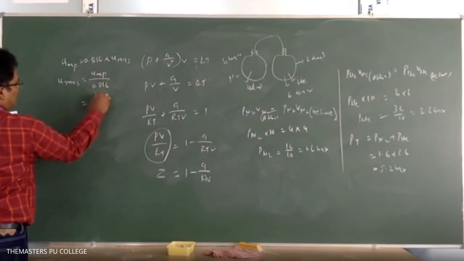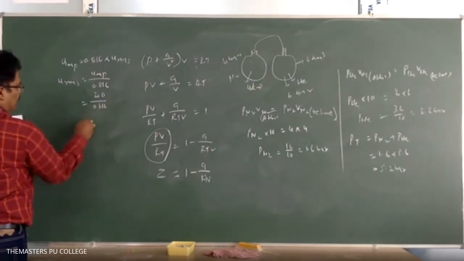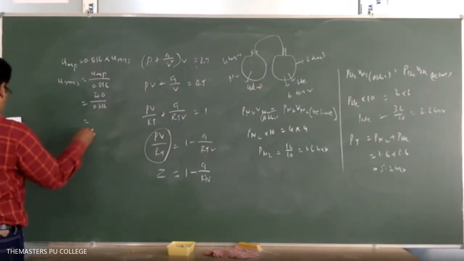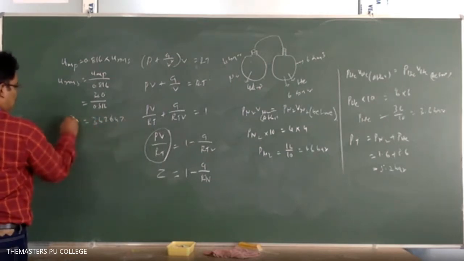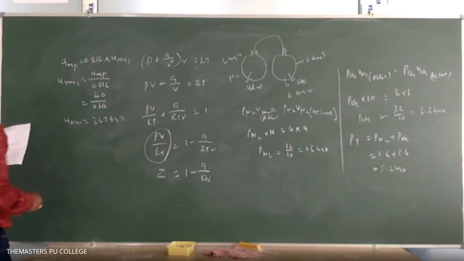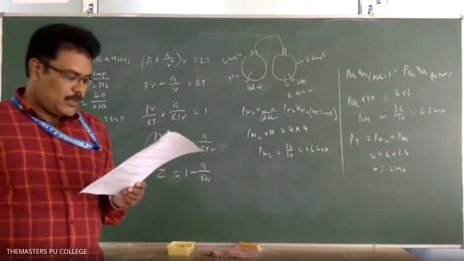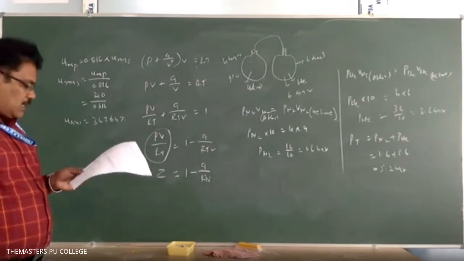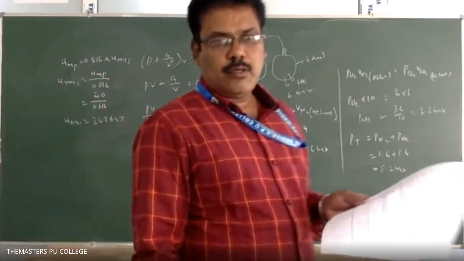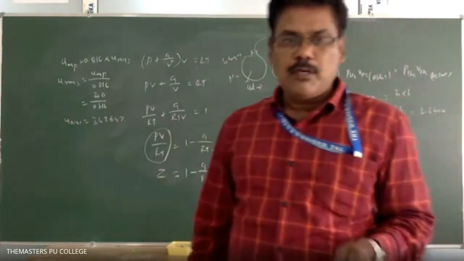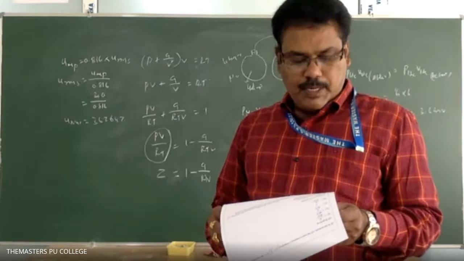So here URMS is equal to UMP divided by 0.816. It is 300, the most probable velocity, divided by 0.816. Here you are getting 367.647. So this is the RMS velocity for the molecule at 298 Kelvin. So nearly it is 367. That is option 4. Okay. This is the option. Done, sir. And the next, the 50th.